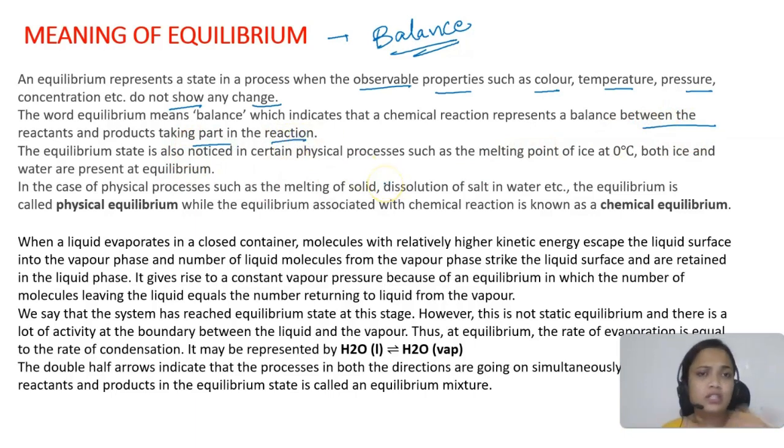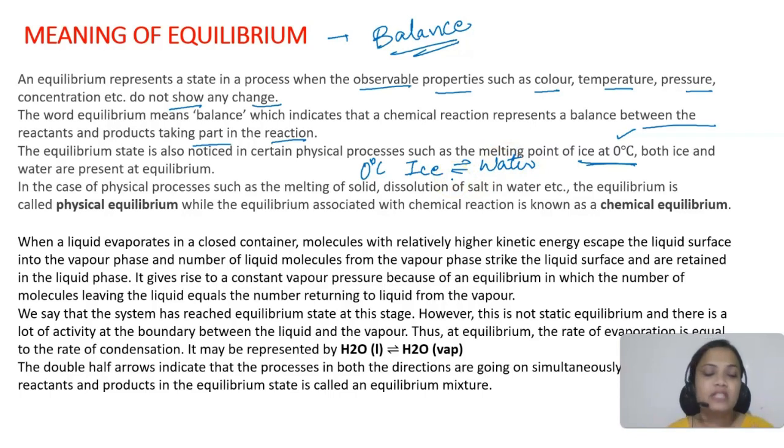Equilibrium can be noticed in physical processes also, like melting of ice. Ice starts to melt at 0 degrees Celsius, so we say that at 0 degrees Celsius, both ice and water are in equilibrium with each other.